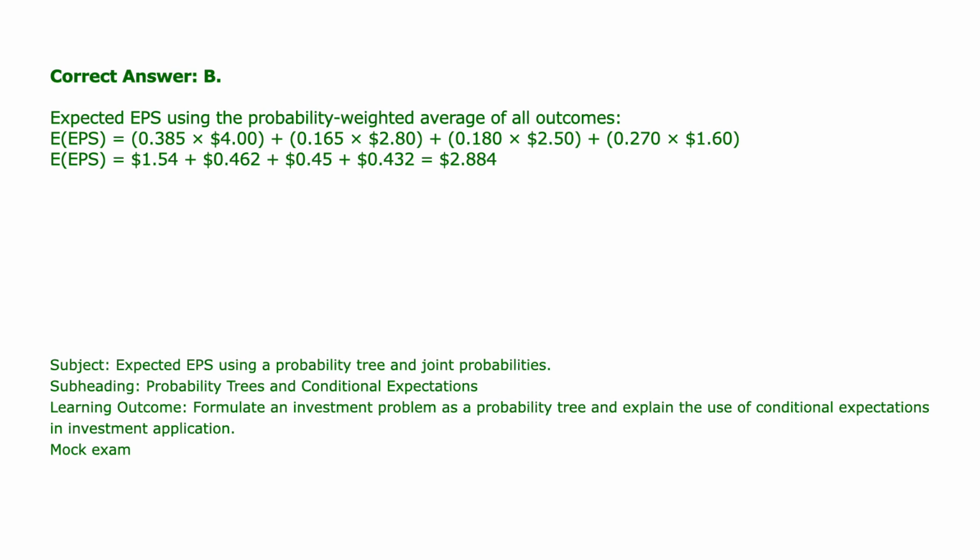The question provides the joint probabilities 0.385, 0.165, etc. directly in the table. You do not need to multiply the branch probabilities, such as 0.55 times 0.70, to find them. The work is already done for you. This is a straightforward expected value formula. You simply multiply each given probability by its corresponding EPS and sum the results. The 4 scenarios are mutually exclusive and exhaustive. Probabilities sum to 1.0, ensuring you capture all possible outcomes.